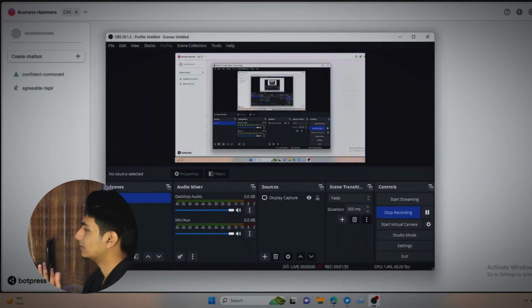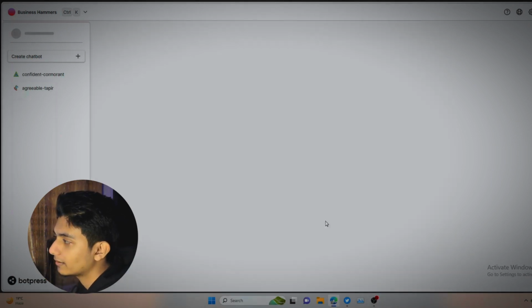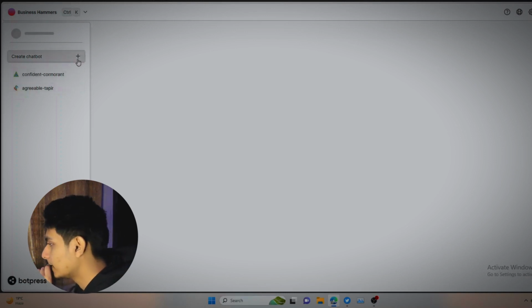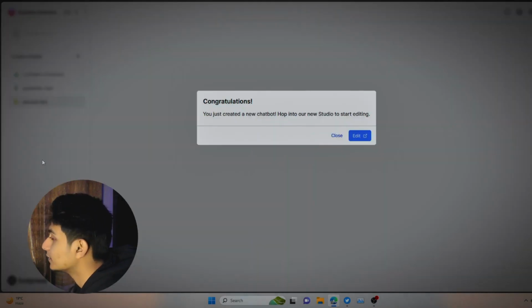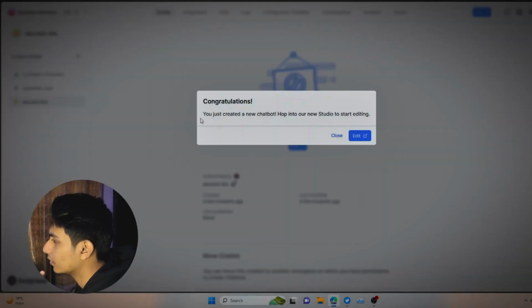So let's get started. This is my Botpress account, and creating an account and logging in to Botpress is really easy. It's completely free initially, and it has a pay-as-you-go subscription, whereas in VoiceFlow and other chatbot building platforms, you have to pay a subscription fee, right? So you will go to the Botpress account, and we're going to create just a normal basic chatbot, right?